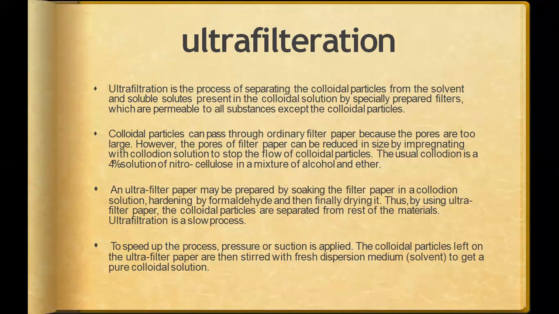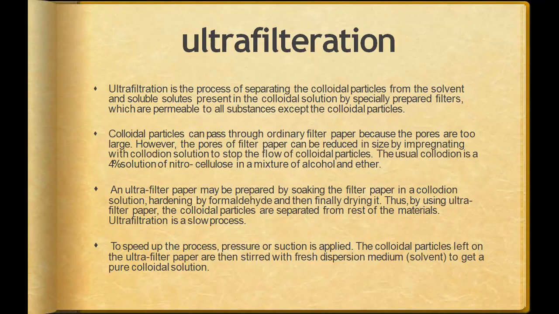If you put your normal filter into this collodion solution, it will convert into a selectively permeable filter, which will not allow the colloidal particles to pass through, as it reduces the pore size present in the normal filter.